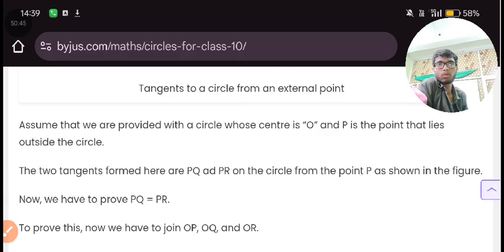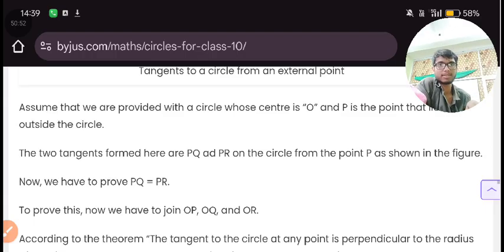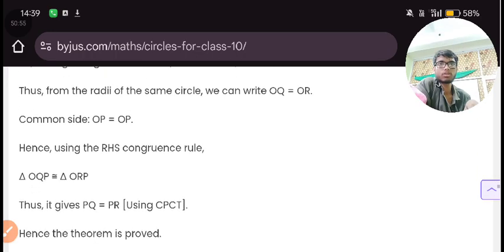Assume that we are provided with a circle whose center is O and P is the point that lies outside the circle. This is for you.